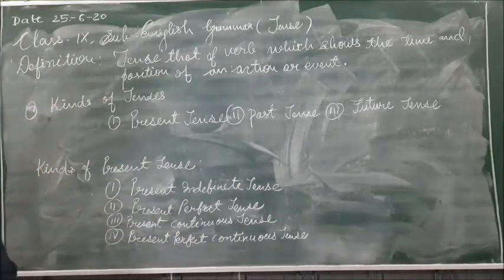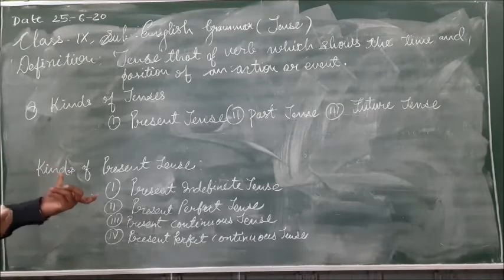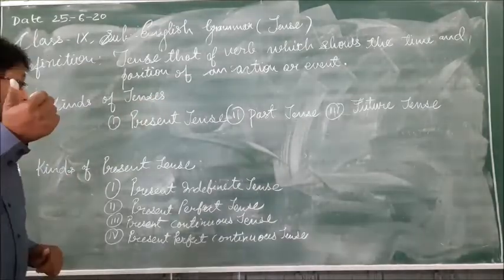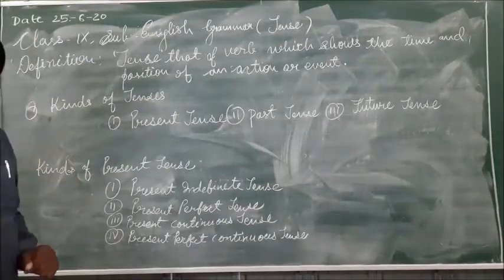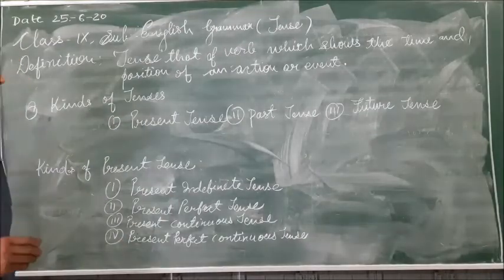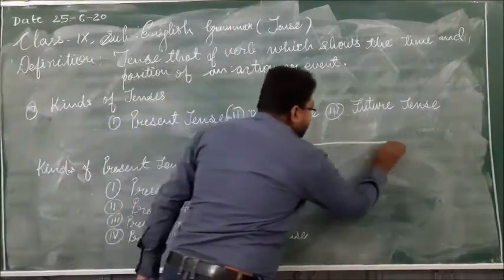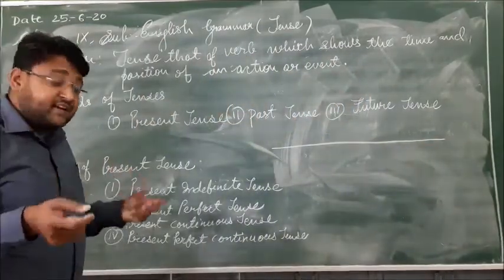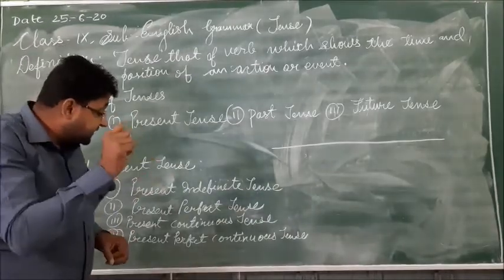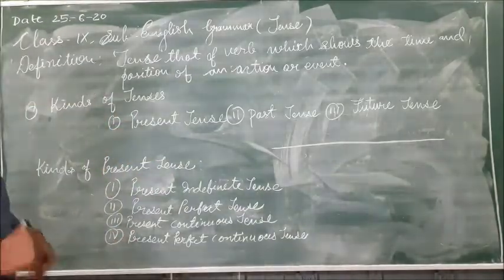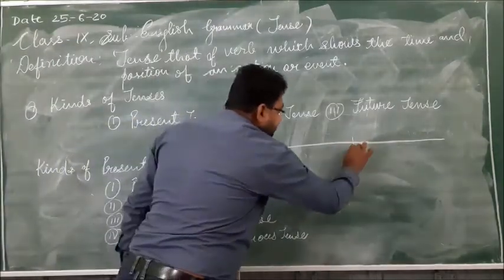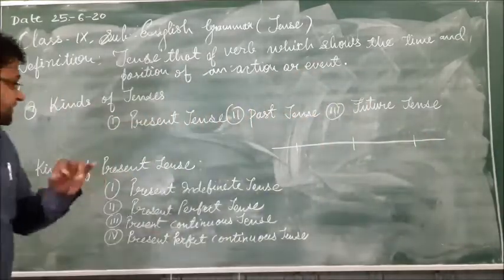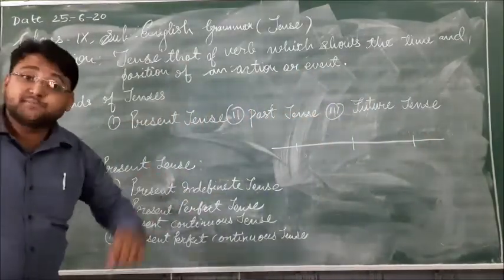So first of all, students, how will you recognize which is the present indefinite tense, which is the present perfect tense, which is the present continuous tense, and which is the present perfect continuous tense? Through this graph we can understand them. Suppose this is the present tense, this is the past tense, and this is the future tense. So what is present indefinite or simple present tense?